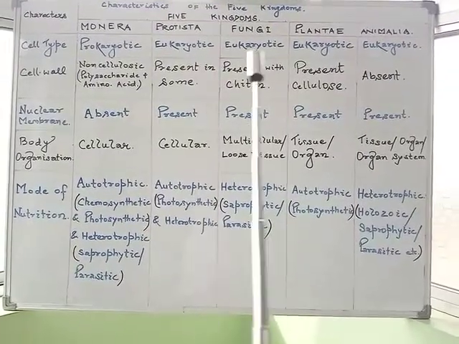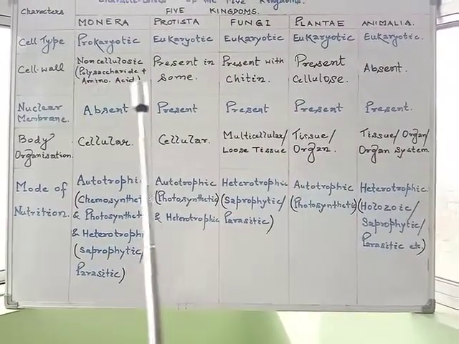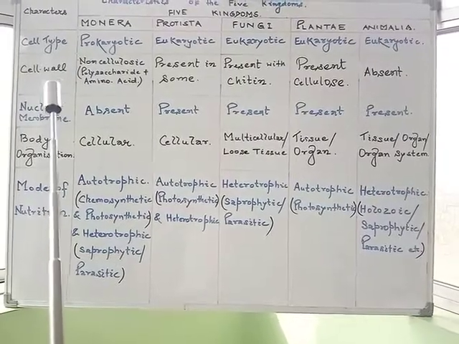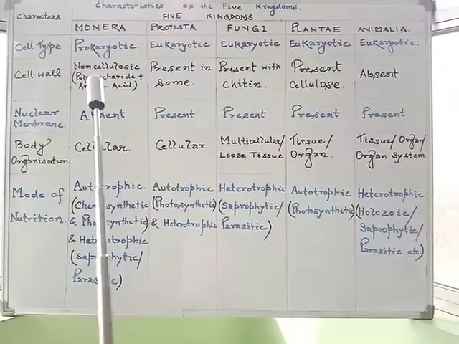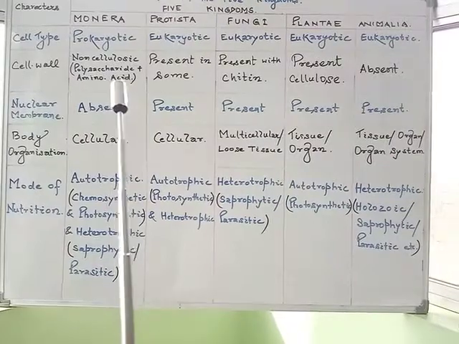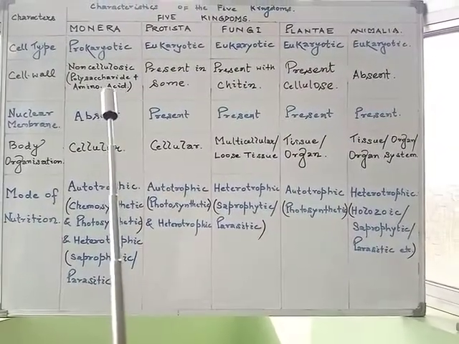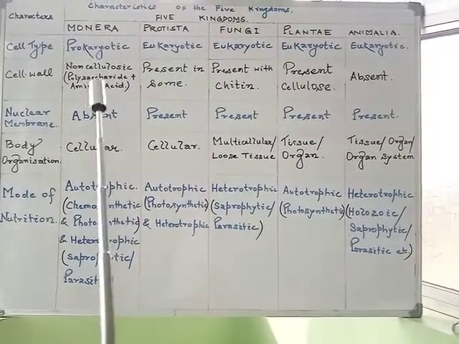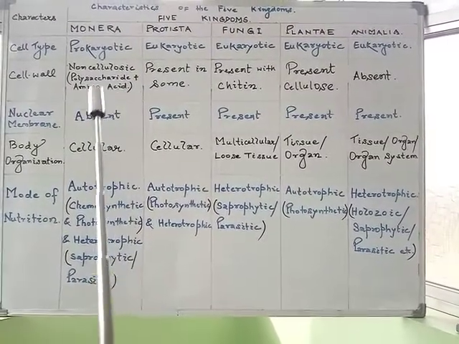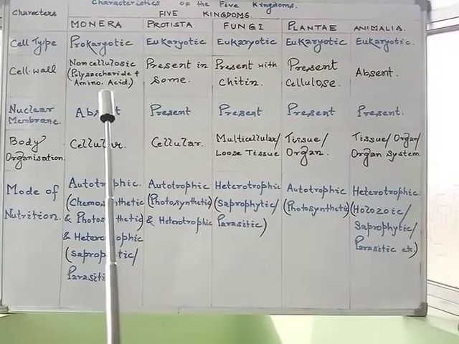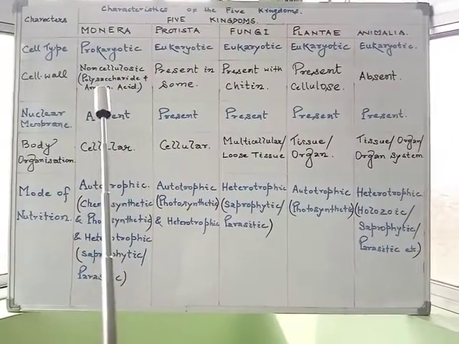by a nuclear membrane. If we go for the cell wall of monerans, it is non-cellulosic, meaning it is not made up of cellulose, which is a type of polysaccharide, but is made up of certain amino acids as well as certain polysaccharides.